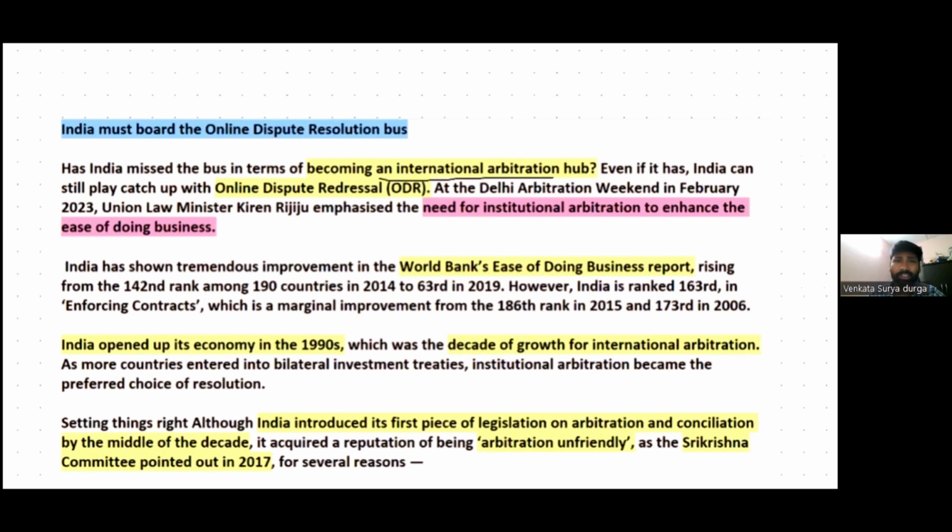India has the potential to become an international arbitration hub, however this opportunity was missed. Now Singapore has become the international arbitration hub. So even though we have missed the international arbitration hub, we have a great potential to develop online dispute resolution, or online dispute redressal, for arbitration in India. In fact, there is a need for institutional arbitration that increases the ease of doing business in India.